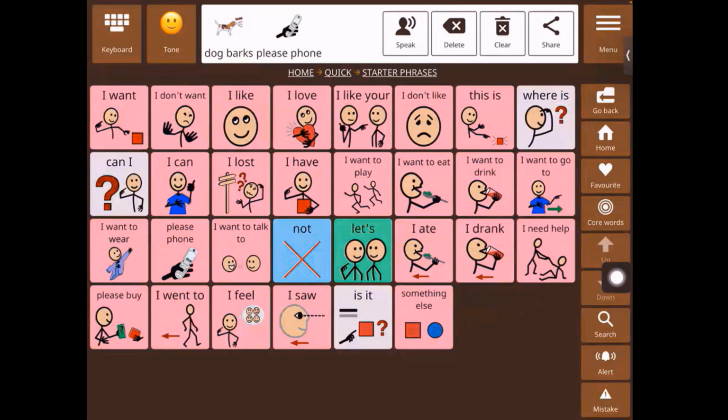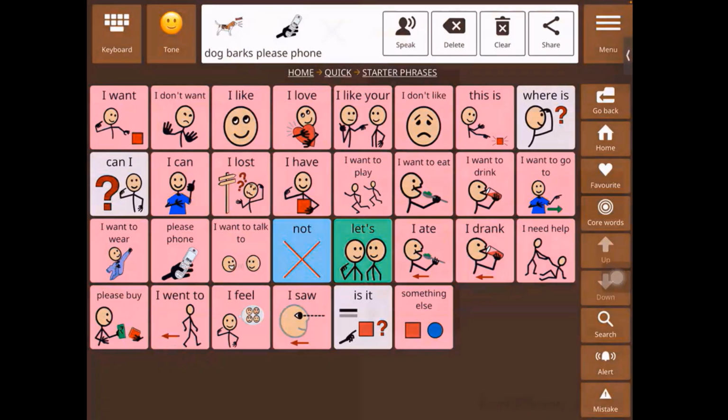Now, when I say please phone, the next thing that I want to say is the name of a family member, right? So in order to reduce the number of taps or navigation steps that I will have to do to go all the way back into the people folder, go into family and say a family member's name, instead of doing that, now we can just add the new feature called jump to page. That way, when I click please phone, the next page that it will take me to is directly into family.